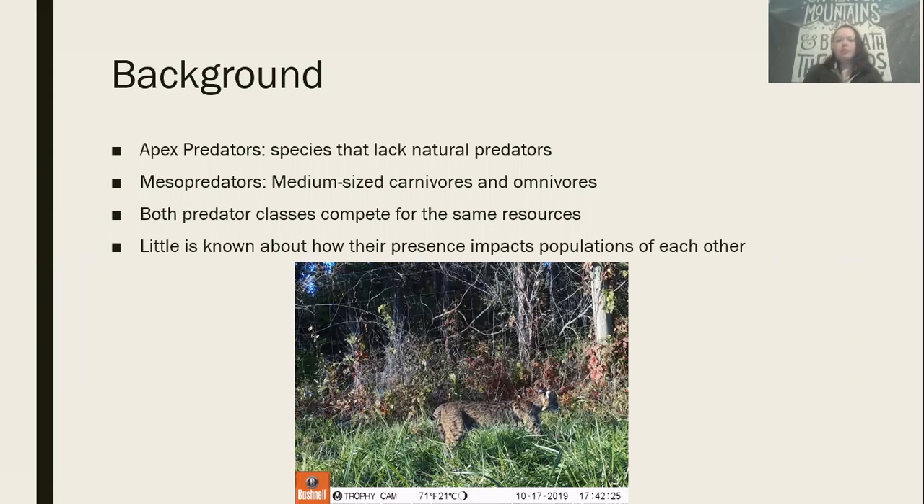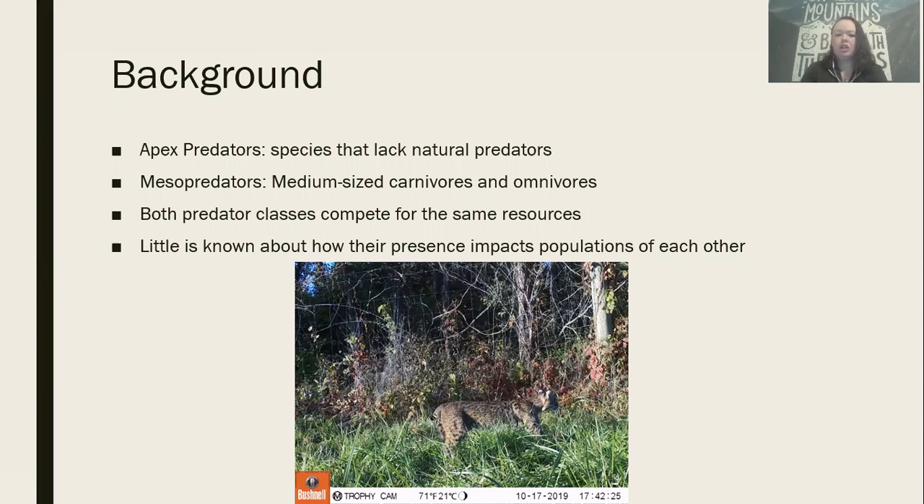So some background of how we were working with this is we defined apex predators in this study as a species that lacked any natural predators within their given ecosystems. And so our mesopredators then, by comparison, were generally medium-sized carnivores and omnivores that had some form of predation on them, but were predators themselves of other herbivores or different species. And both of these predator classes were competing for the same resources, whether that is food, shelter, territory, habitat, water,